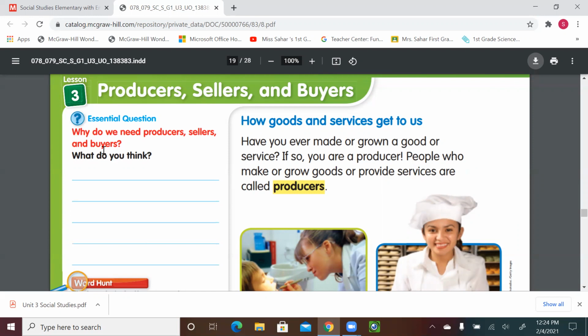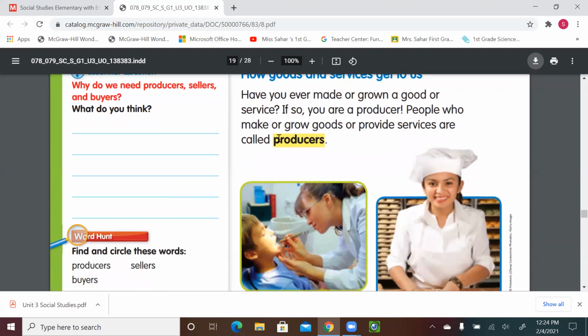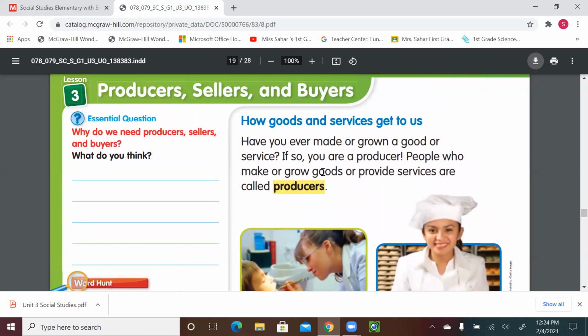The essential question: why do we need producers, sellers, and buyers? What do you think? Let's cover the lesson and then come up with the right answer. You'll be learning today about producers, sellers, and buyers. If you find these words in your book, you need to circle them on this page and the next page. All right, let's start.